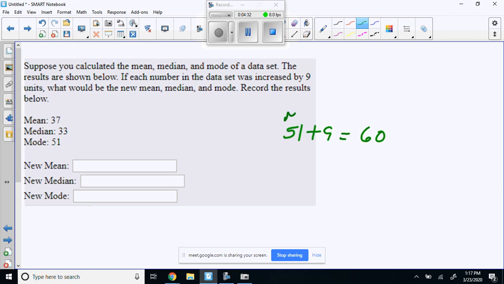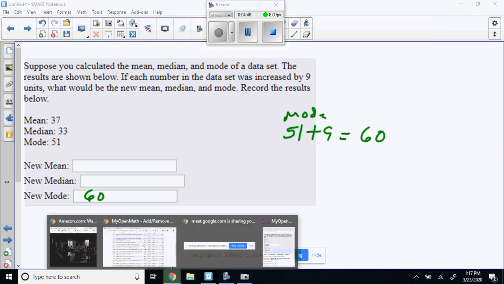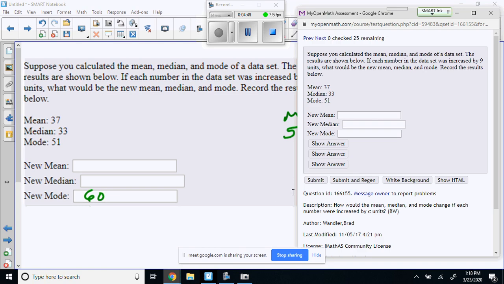Okay, this is the mode. If I take the number that shows up the most and all the other data points are moved up by 9, then now my new mode is 60, right? Yeah. So let's show you what that's going to look like. Okay, it came out to be 60, right? So I'm taking the number that shows up the most. Mode is most often, right?